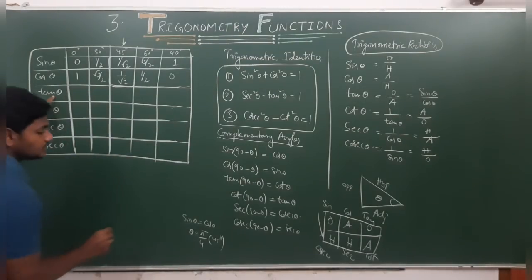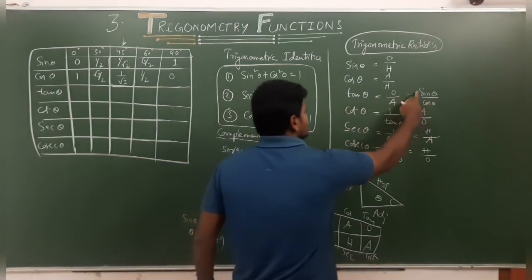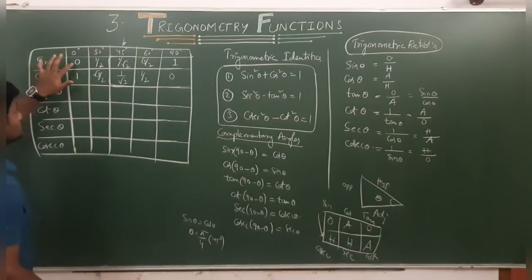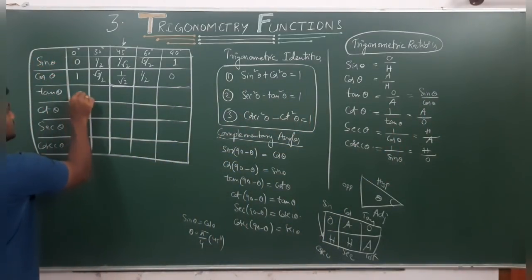You know that tan is nothing but sin by cos. 0 by 1 is nothing but 0.